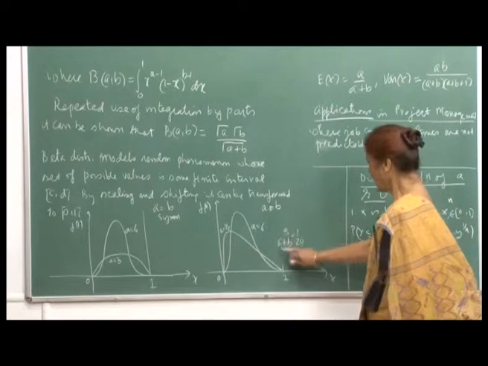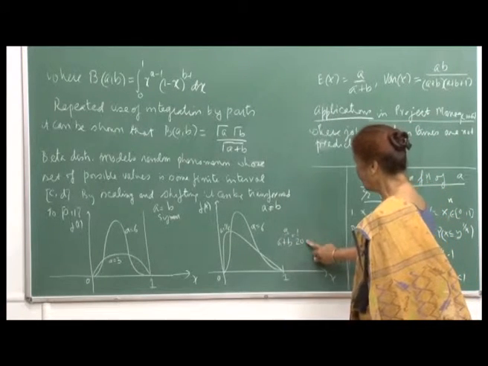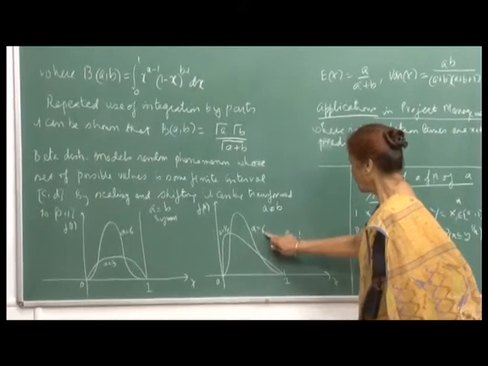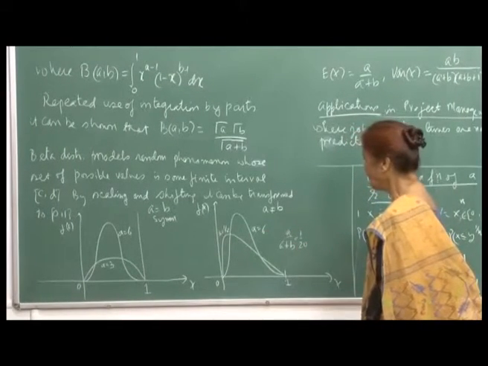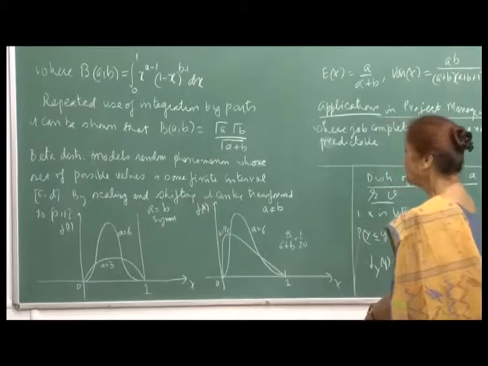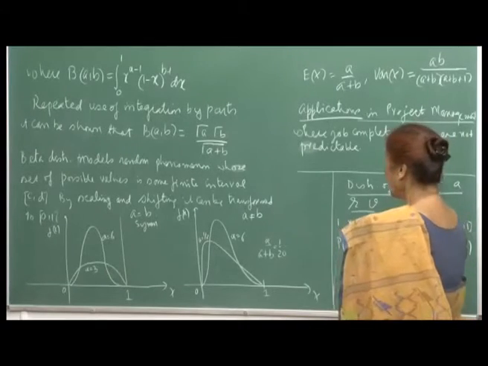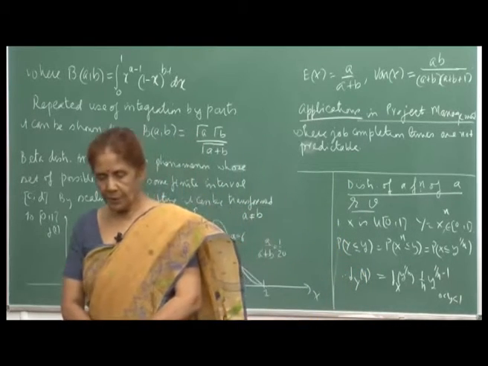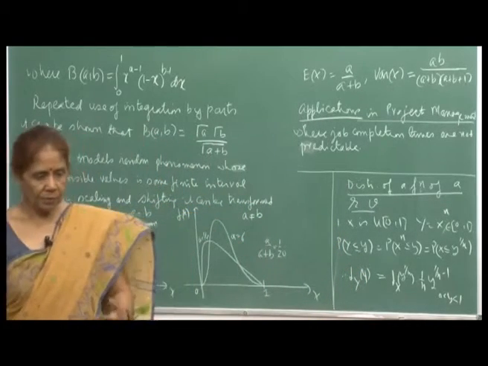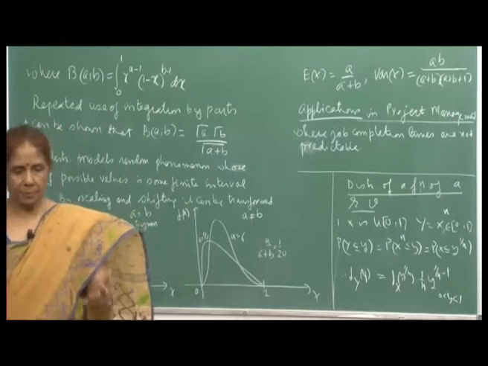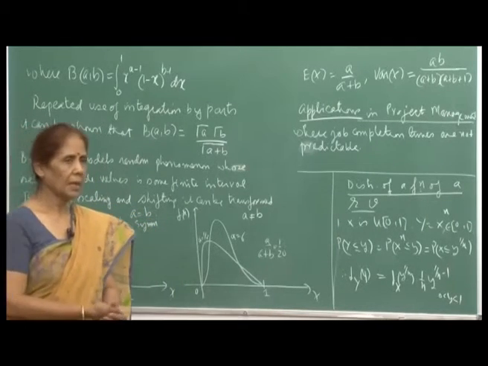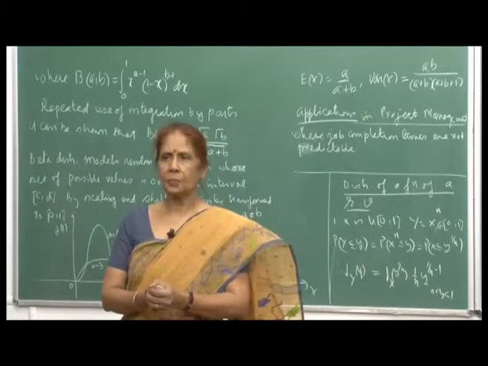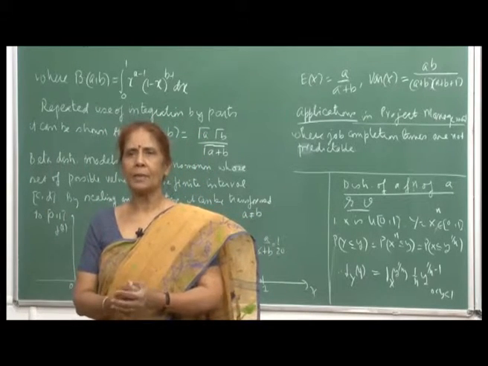but in any case a upon a plus b is equal to 1 by 20. So, in this situation, suppose a is 6, you can find out what the value of b is, and so on. Now, there are situations, see for example, if you have a big project in which you have a lot of jobs, and of course, a big project will be made up of a number of jobs, and this project may not have been handled completely before.